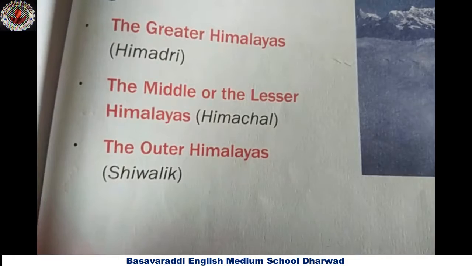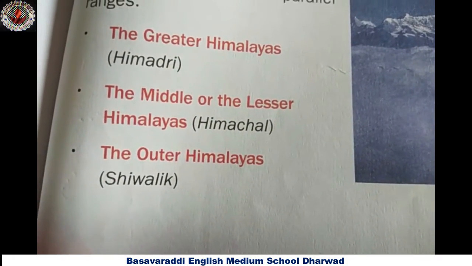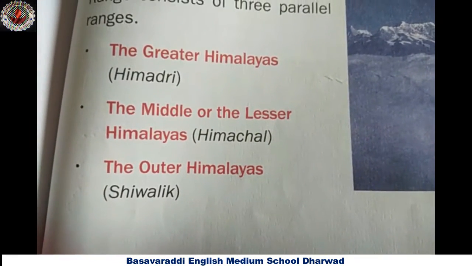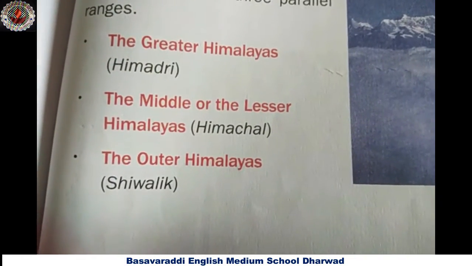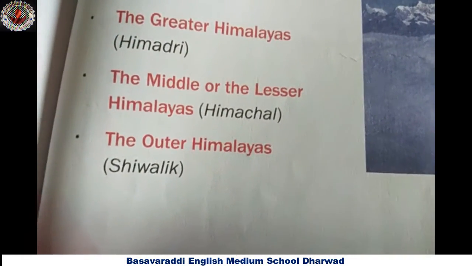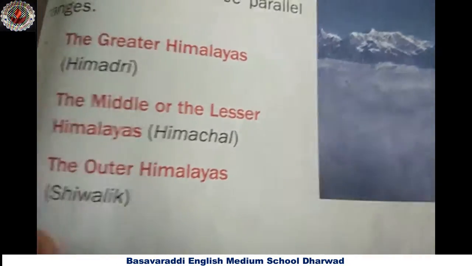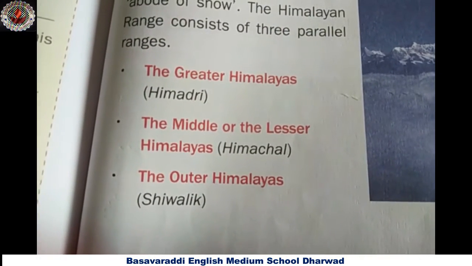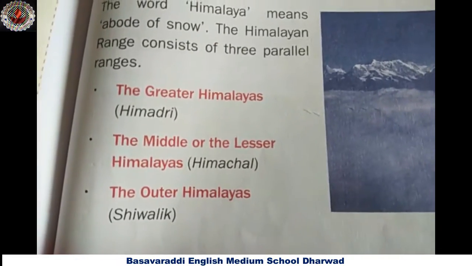One is the Greater Himalaya, also called Himadri. Second is the Middle or Lesser Himalaya, also called Himachal. Third is the Outer Himalaya, also called Shivalik. These are the 3 parallel ranges of the Himalayan range.